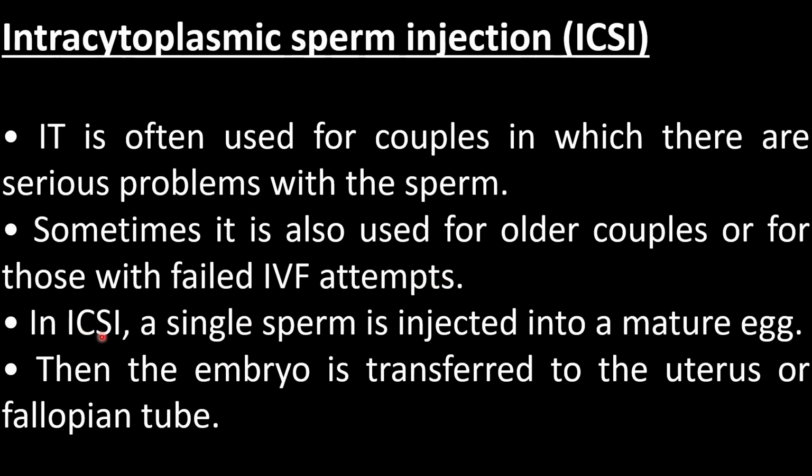In ICSI, a single sperm is injected into the mature egg. Then the embryo is transferred to the uterus or fallopian tube. So the sperm is directly injected into the mature egg, and that embryo is transferred to the uterus or fallopian tube of the female, and that is called intracytoplasmic sperm injection.